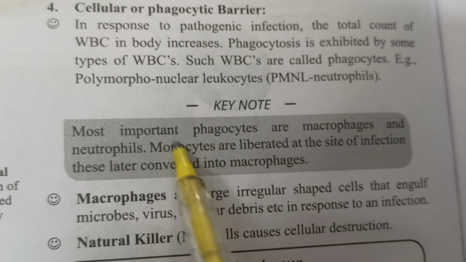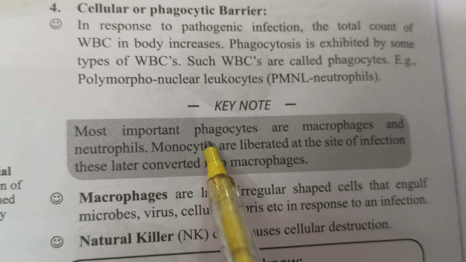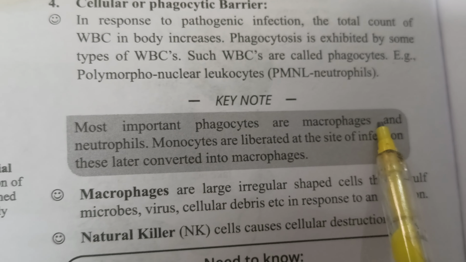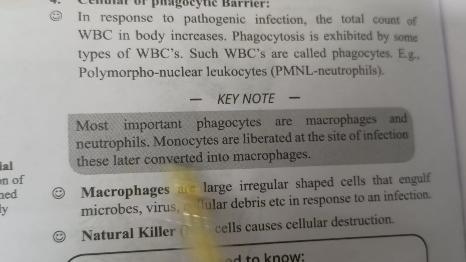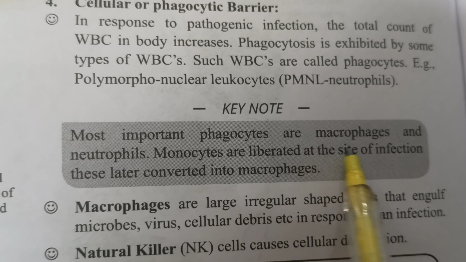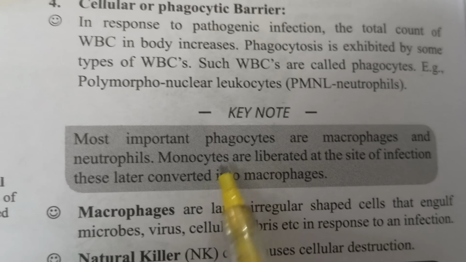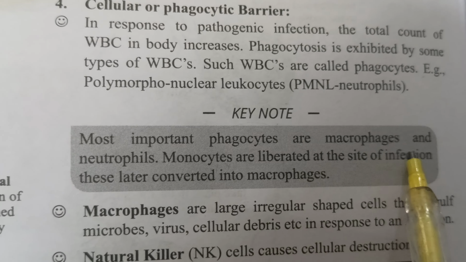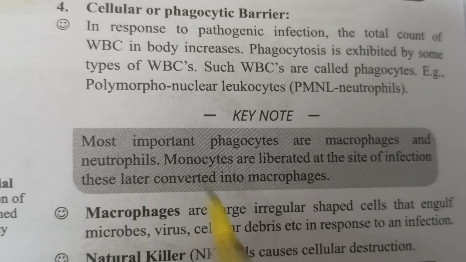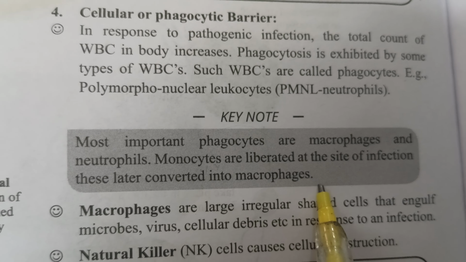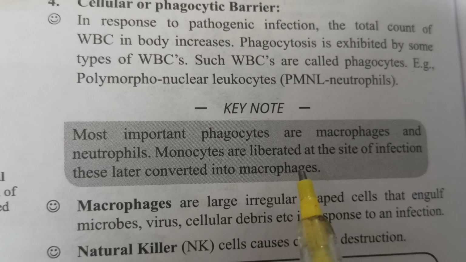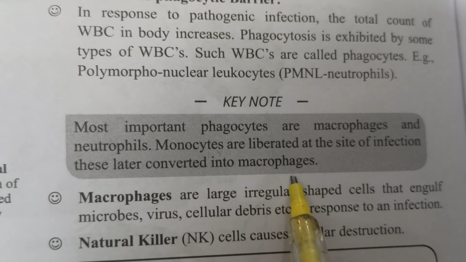The most important phagocytes, which are a type of WBC, are macrophages and neutrophils. Monocytes are also WBC. They are liberated at the site of infection, and later are converted into macrophages which engulf or eat the disease-causing organisms.